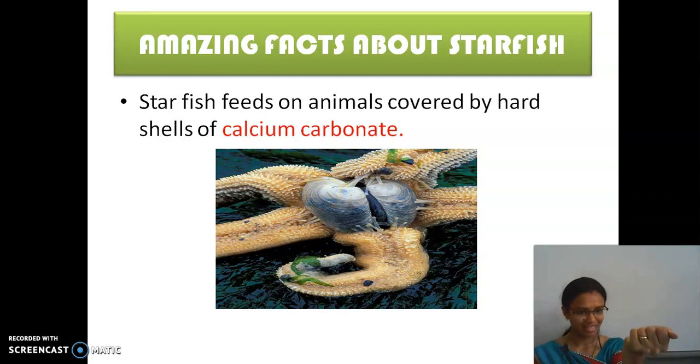Clear? Consider this as the prey, this as the starfish, and it covers and waits until that hard shell opens. When that hard shell opens, what does it do? Its stomach comes out and catches its prey, and the stomach goes in again and the digestion process takes place. Up to this you are clear?